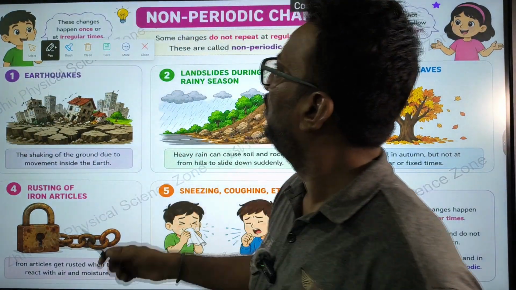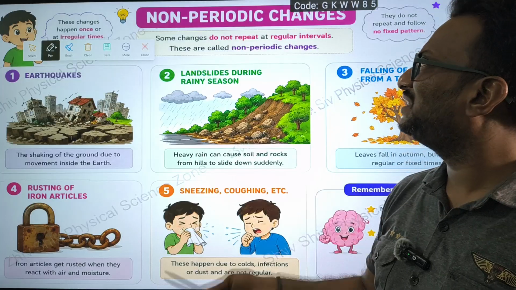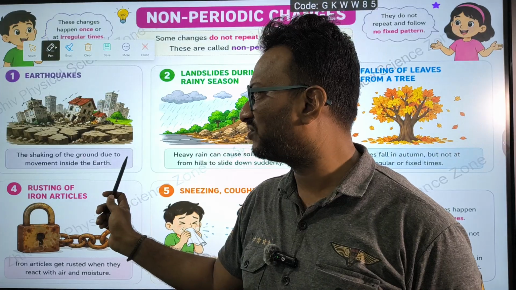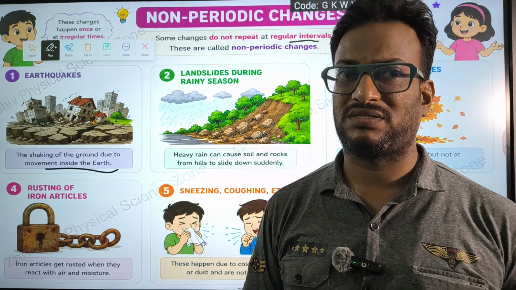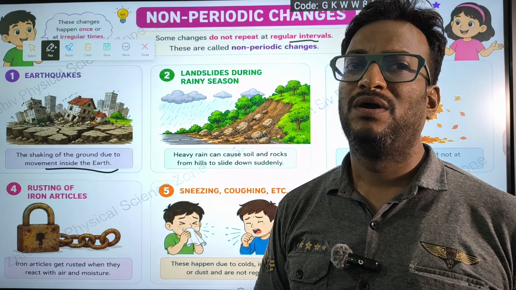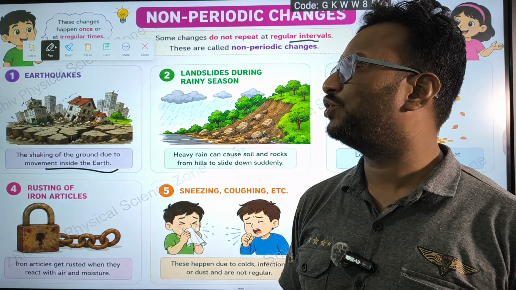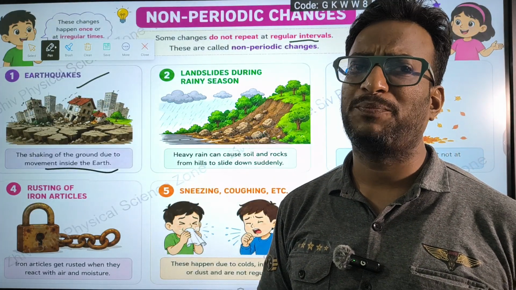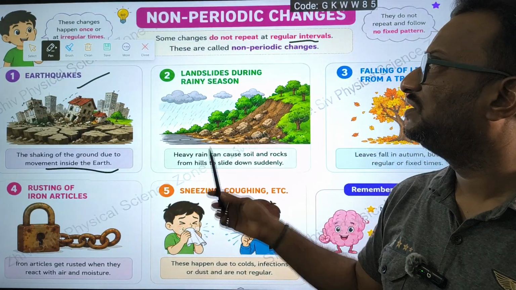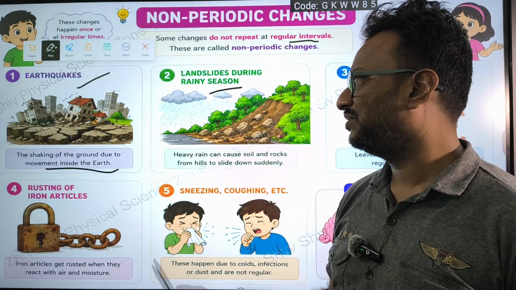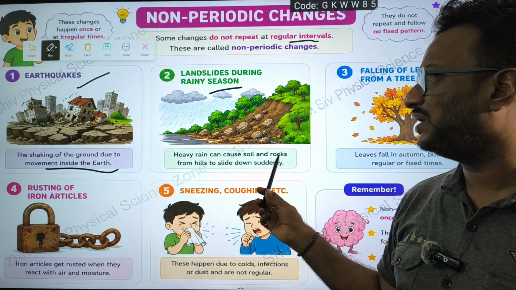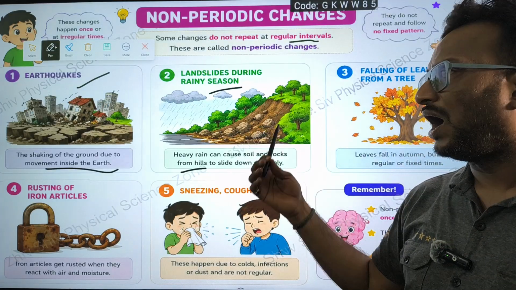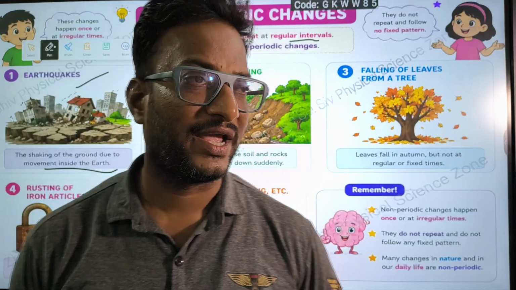Next, some more non-periodic changes. These are not happening regularly, especially earthquakes, the shaking of ground due to the movement inside the earth. Inside the earth there will be movement, so from that you are going to get earthquakes. These will happen occasionally. We cannot predict them. Next, landslides during the rainy season. Heavy rains cause the soil and rocks from the hills to slide down suddenly. These will also happen occasionally. They will not happen regularly.